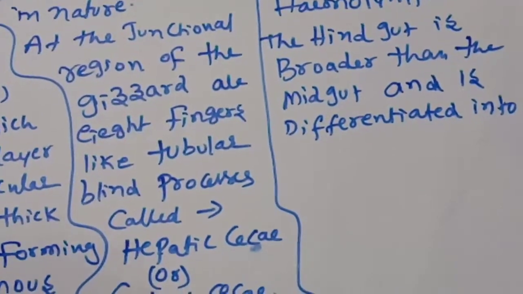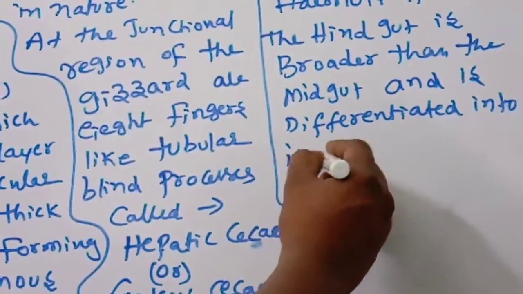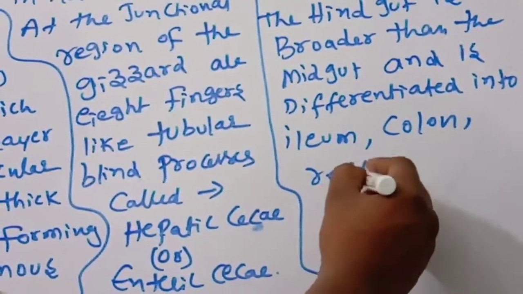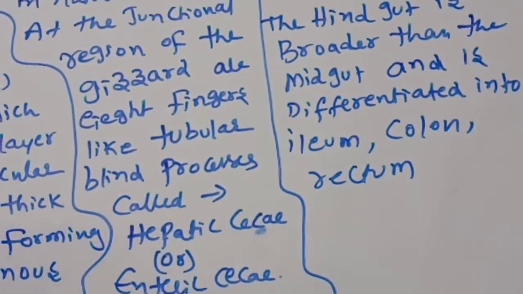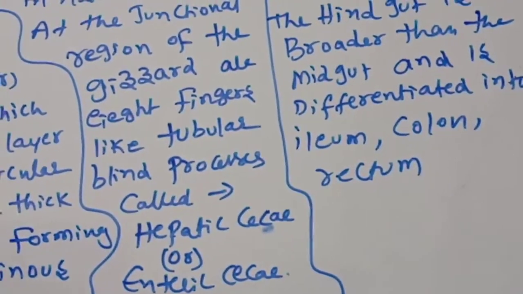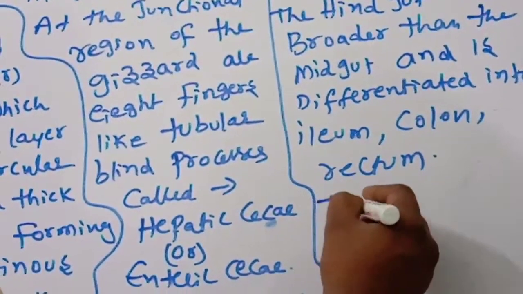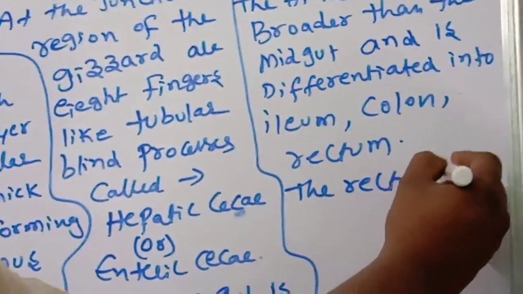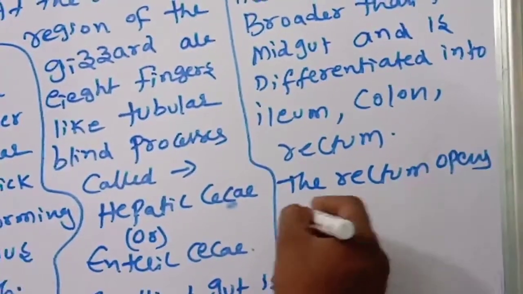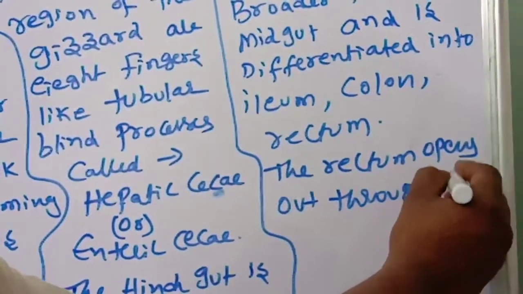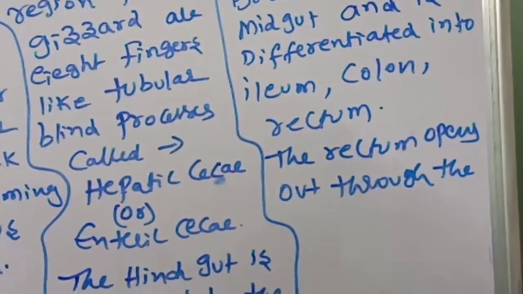Come on. Ileum, colon, rectum. The rectum opens out through which one? The anus.